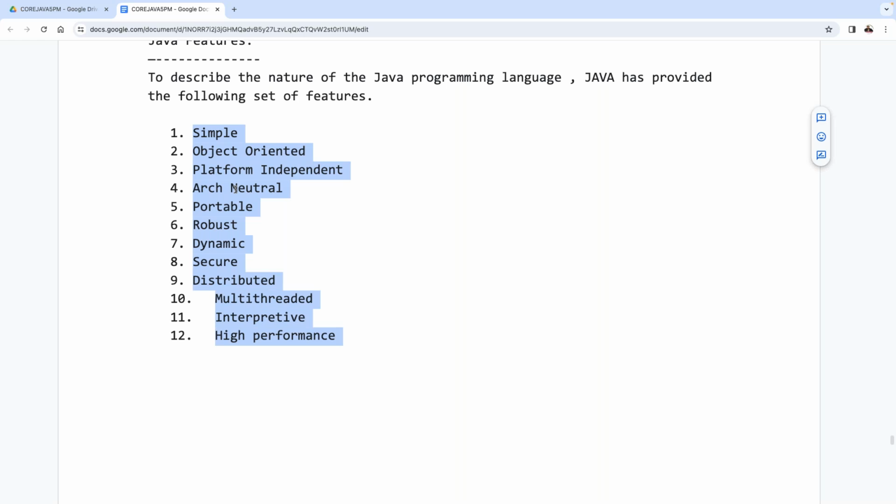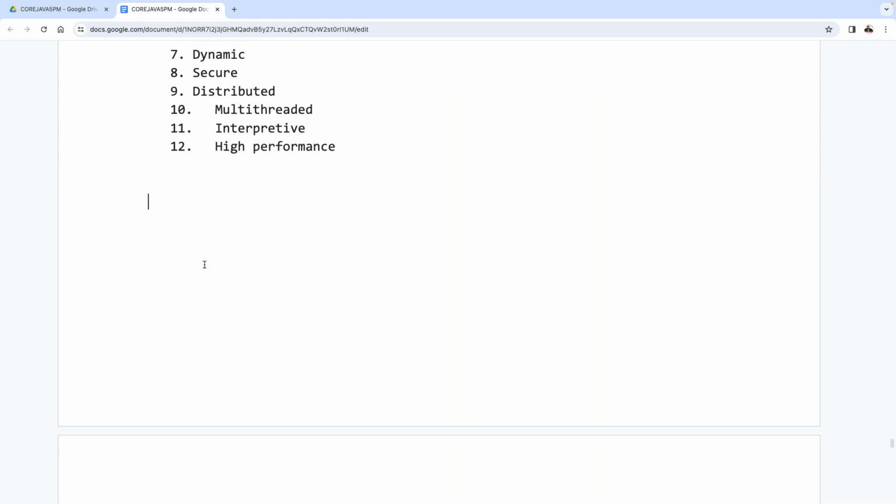Now here our job is understanding one by one clearly. Each and every point here we have to understand clearly. All right, sir, let's move on to the point here. The first one is what? What is that very first one here? A simple programming language. As I said to you already, one point is very clear.